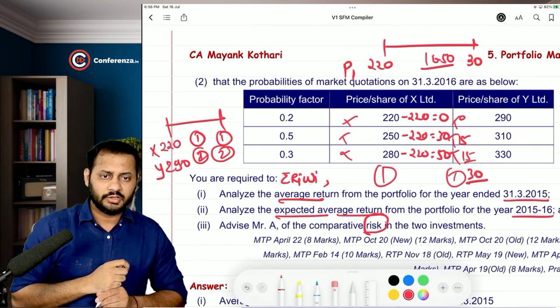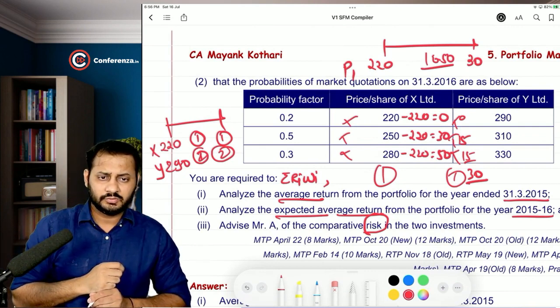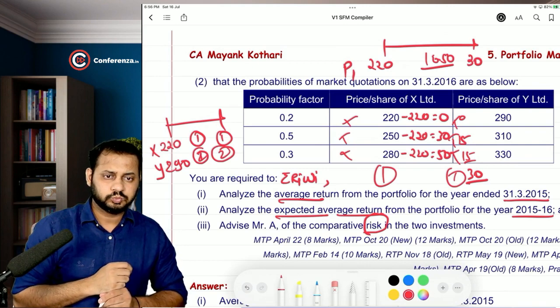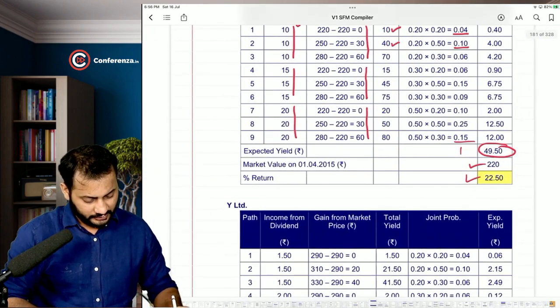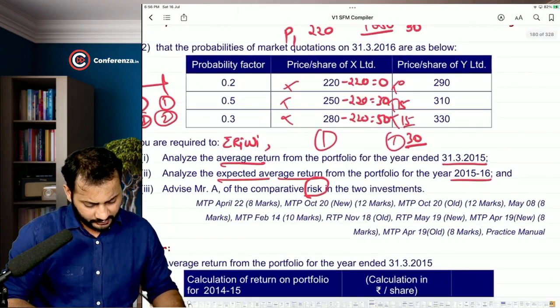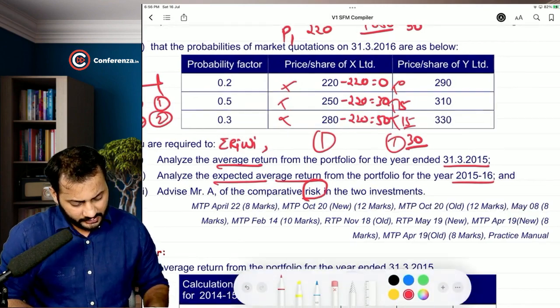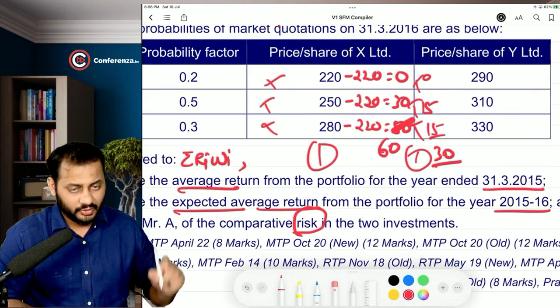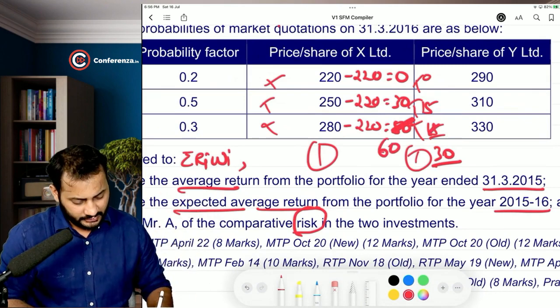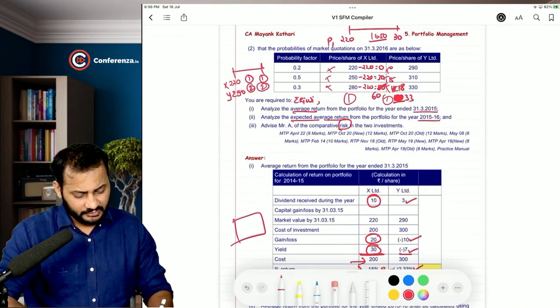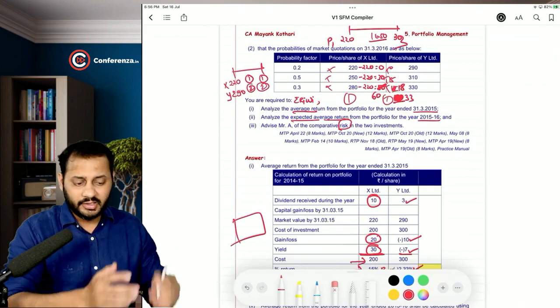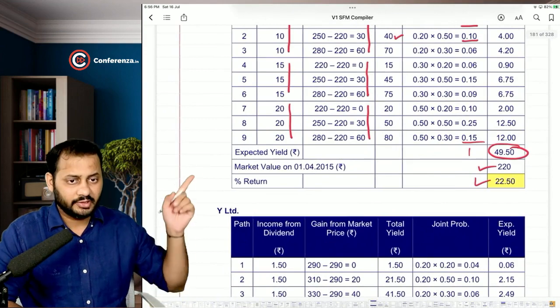Am I right? Let me just check once. 46.5 rupees. See, 46.5. It should be 46.5, right? Yeah, I just faced a problem here. It should be 60, 280 minus 220. 60 into 0.30 will come to 18, and this will be somewhat like 33. So 33 and 16.5 will be 49.5. That's it, 49.5.